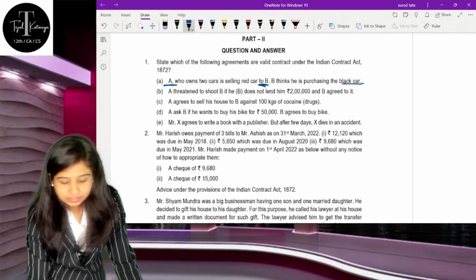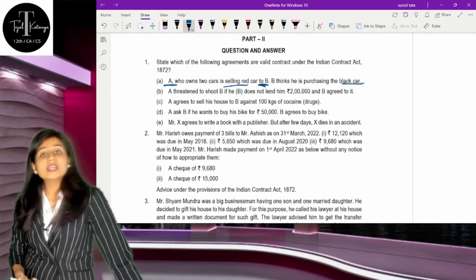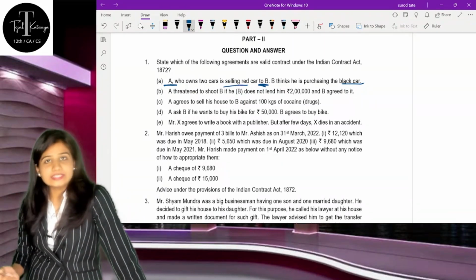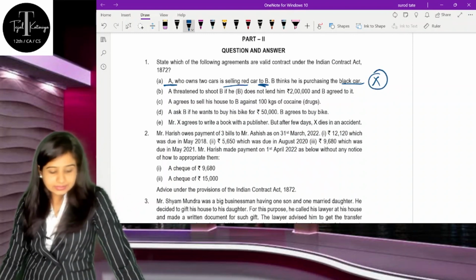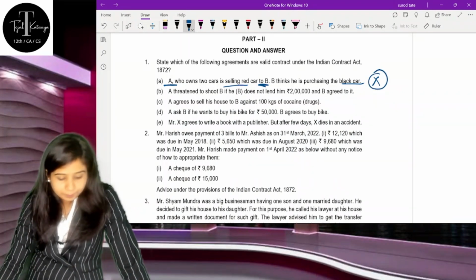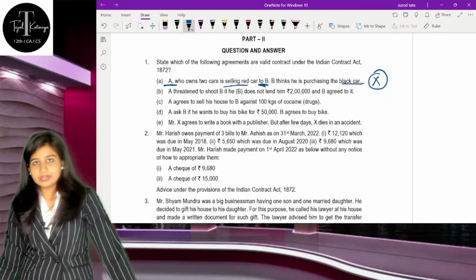B is thinking that he is buying the black car, A is thinking that he is selling the red car, so there is no meeting of minds. So consensus ad idem is missing, and that's why this is not a valid contract. The second is, A threatened to shoot B if B does not lend him 2 lakh, and B agreed to it. That means there is a contract?